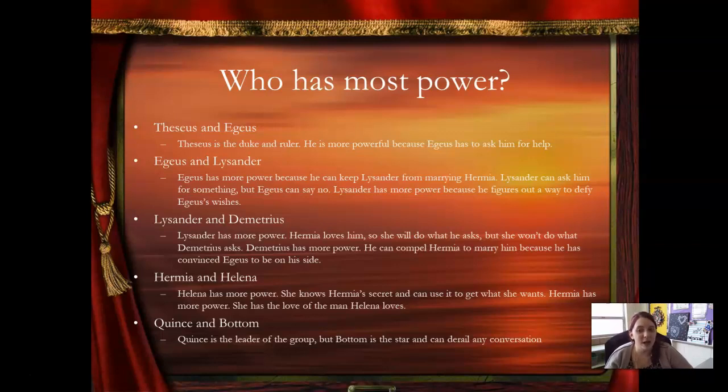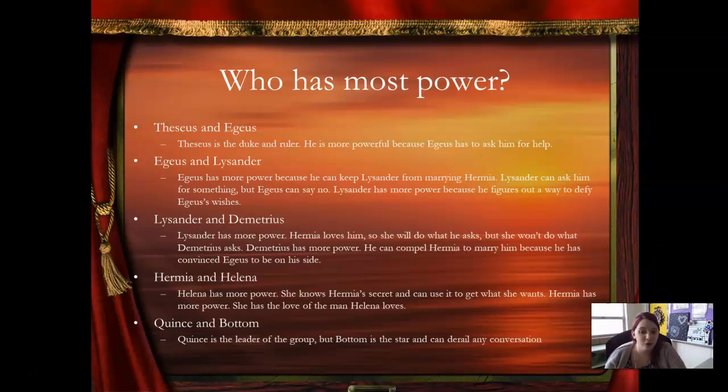Lysander and Demetrius. So Lysander has more power. Hermia loves him, and so she will do what he asks, but she won't do what Demetrius asks. But Demetrius has more power because he can compel Hermia to marry him, because he has convinced Aegeus that she needs to marry him.